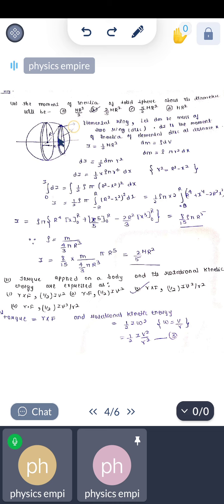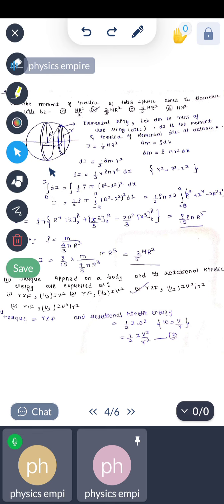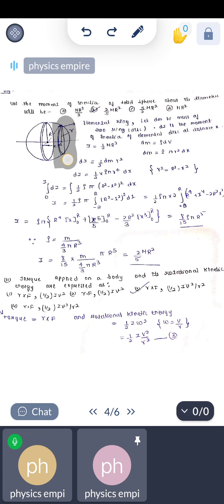Here the radius of the sphere we mark as R, and we take another element having the radius as small r. The distance between the two we take as x.